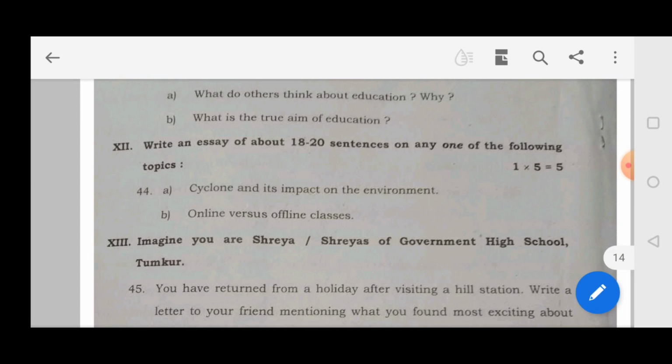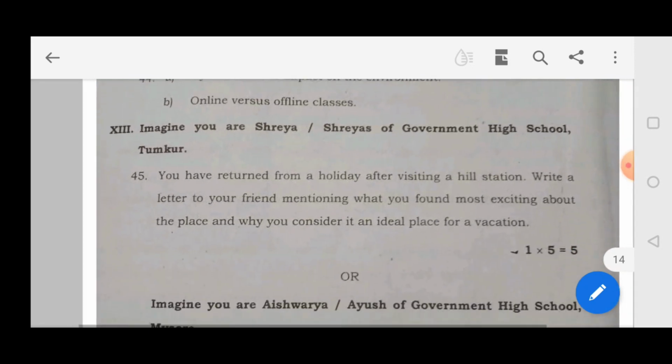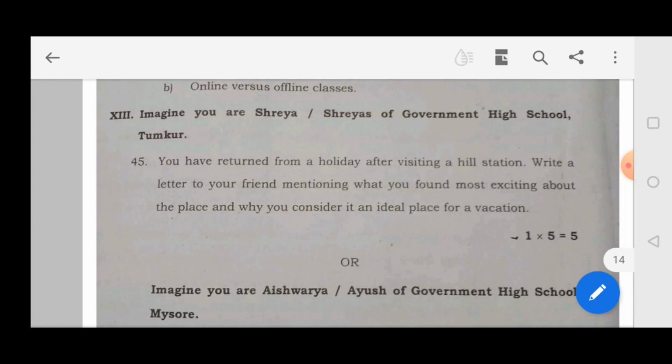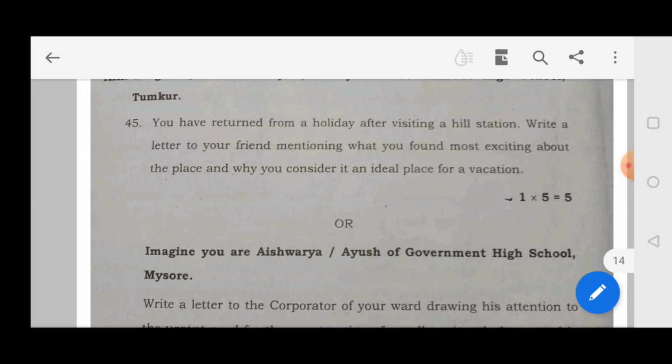So moving on to the next question. Imagine you are Shreya or Shreyas of Government High School, Tumkur. You have returned from a holiday after visiting a hill station. Write a letter to your friend mentioning what you have found most exciting about that place and why you consider it an ideal place for a vacation. So why you went to that place and what the main things were that made you happy there, about that you have to write a letter to your friend.